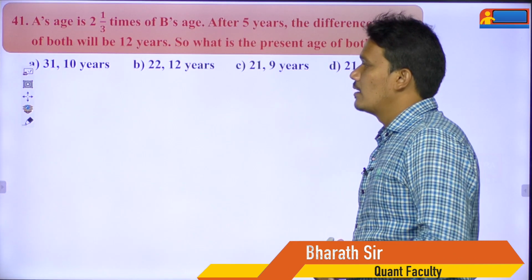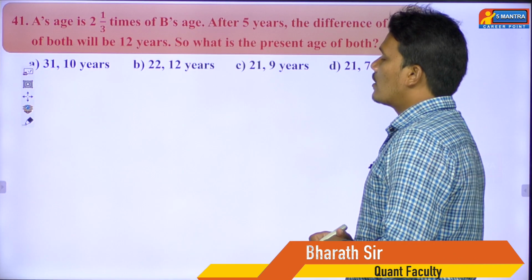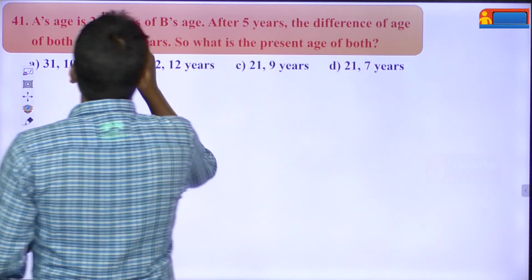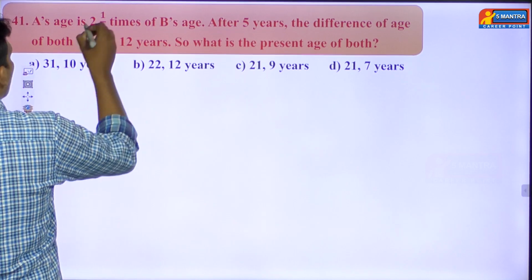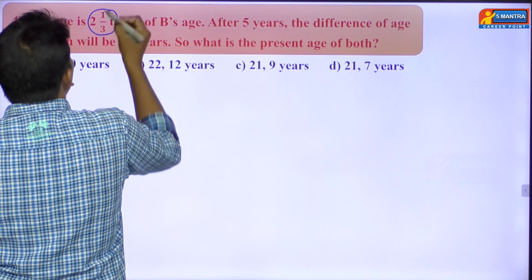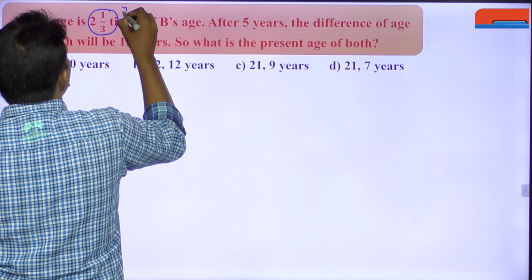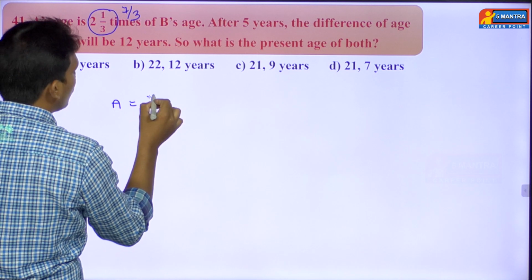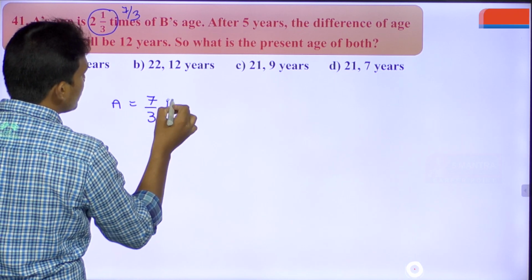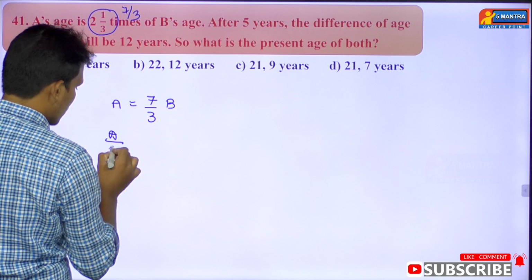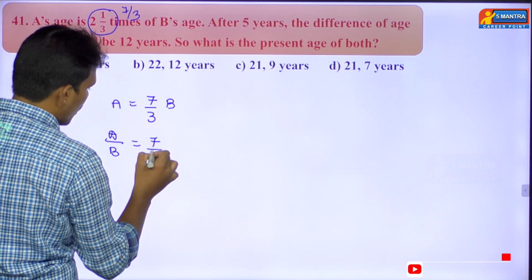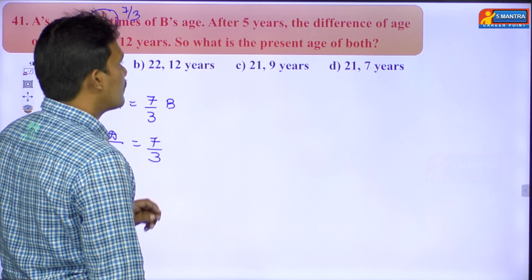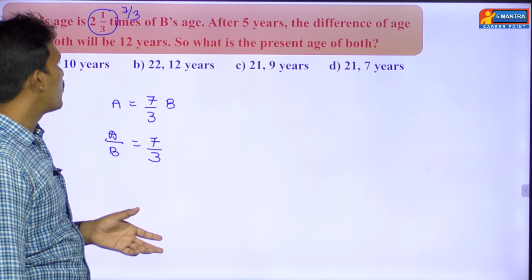Question number 41. What's the question he has given? A's age is 7 by 3 times of B's age. 3 2s are 6 plus 1, how much? 7. By 3 means we can write A's age equal to 7 by 3 times of B's age, and we can write it as A by B equal to a ratio of 7:3 at present. Here, after 5 years, the difference of age of both will be 12 years.